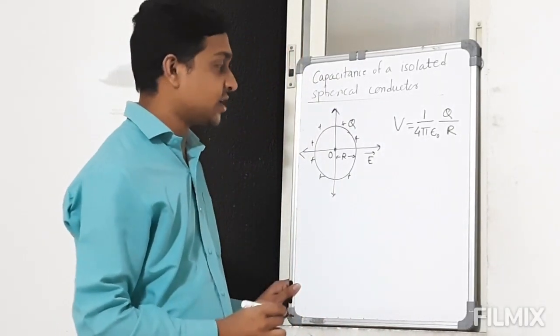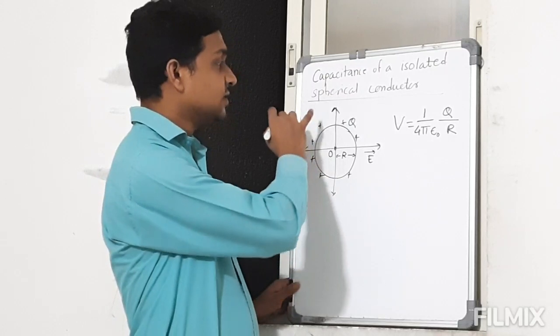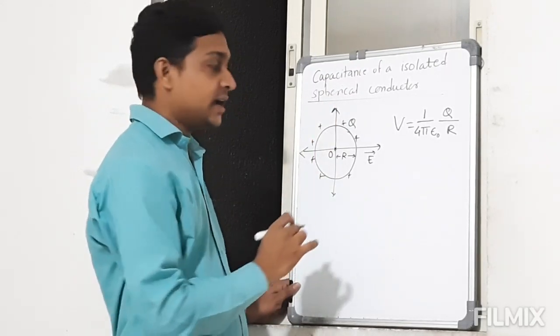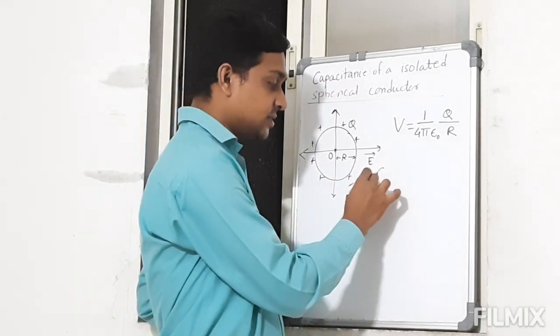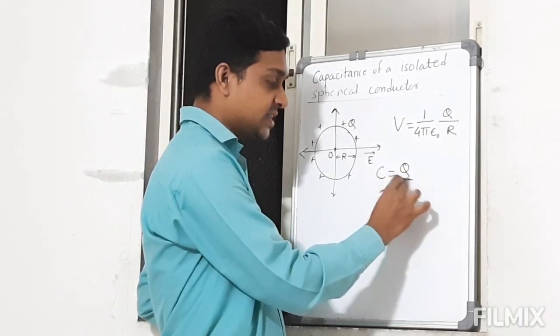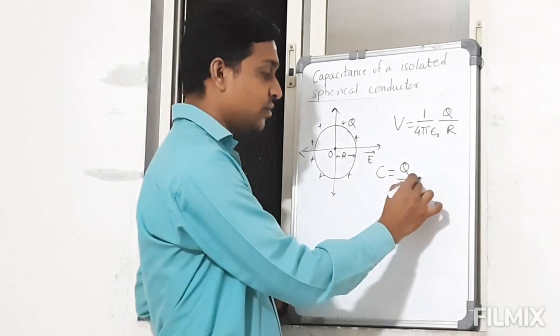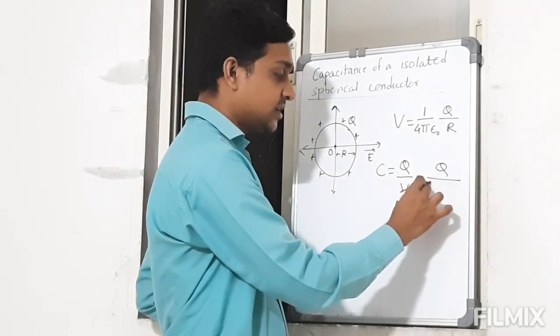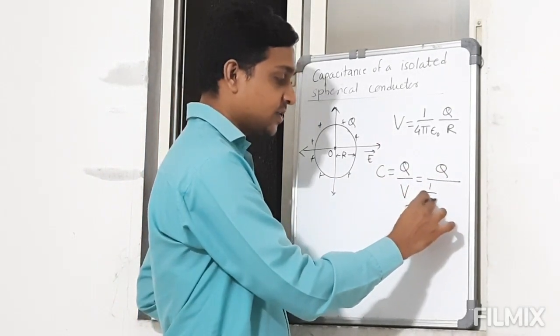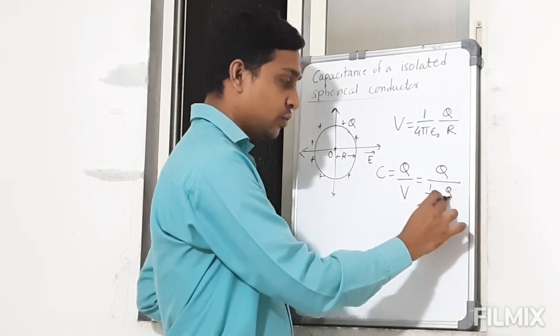This is the electric potential at the surface due to a spherical conductor. And as we know, capacitance C is equal to Q by V, Q being the net charge. So we substitute the value of V, that is 1 upon 4 pi epsilon naught Q by R.